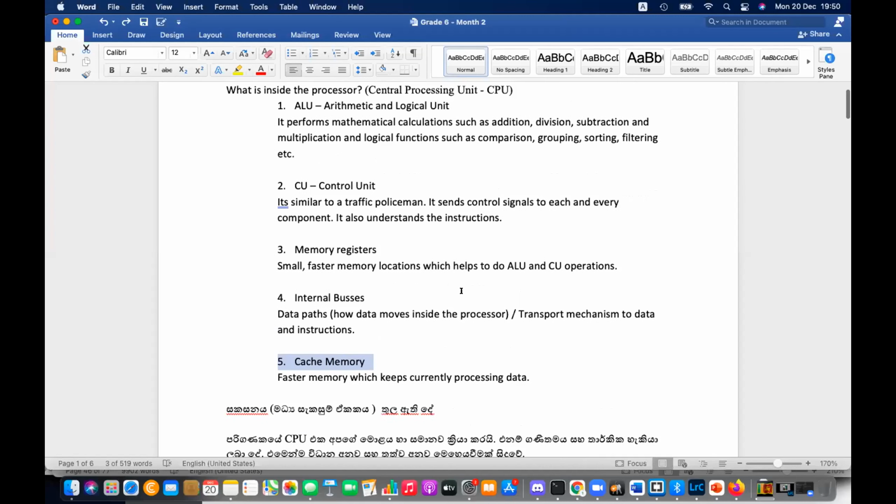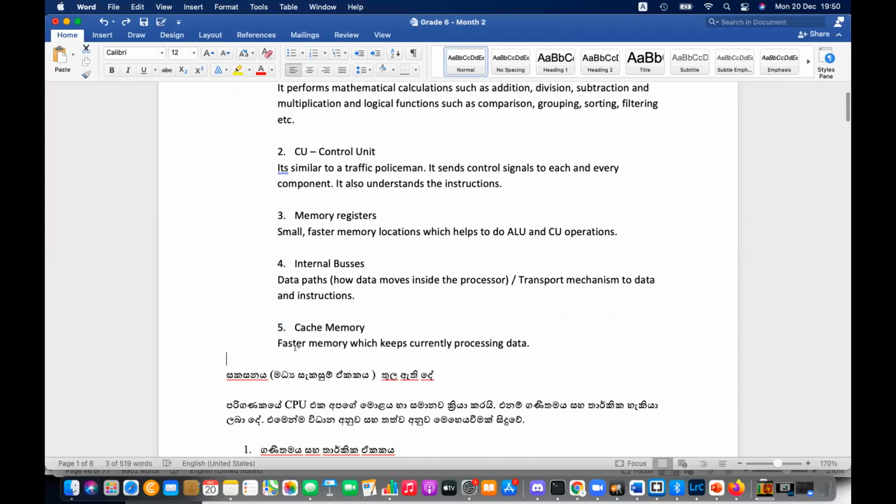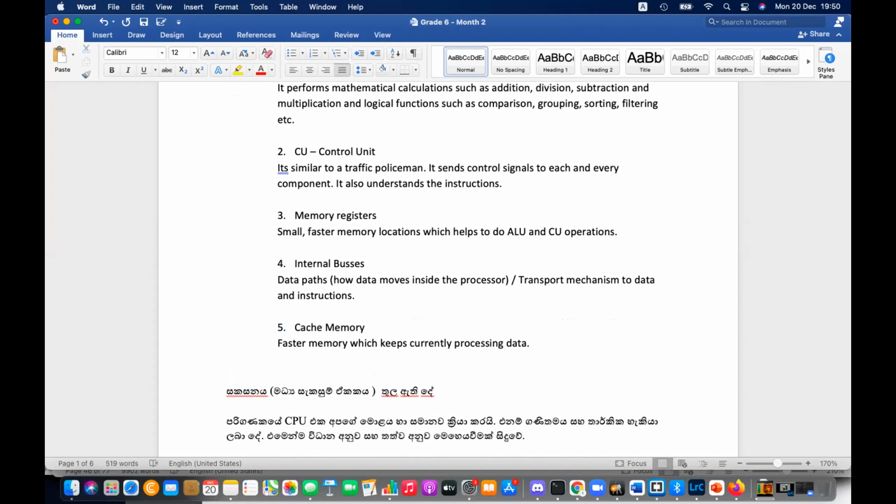Okay, please write down this small note. CPU is acting similar to the human brain.